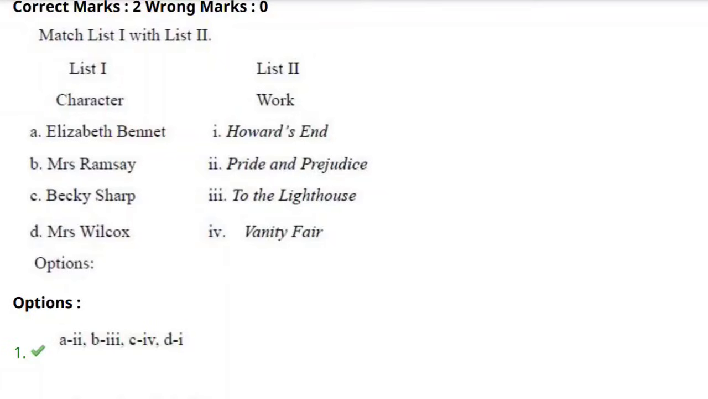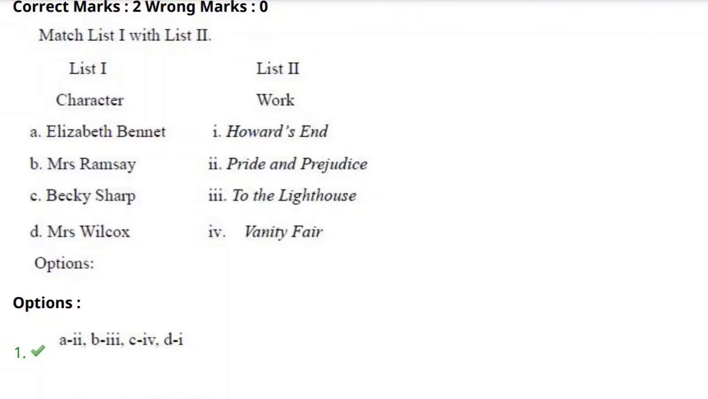This question is very informative. It gives so much information for the people who are preparing for TGSET 2025. Here you can note down the additional information that I am giving to you now. First work, that is Howard's End. In the list too you can see the works. Howard's End was written by E.M. Forster.